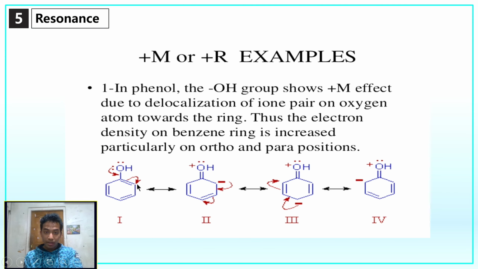So the ortho position gets partially negatively charged in that way. Here the para position gets partially negatively charged, and again the ortho position gets partially negatively charged.